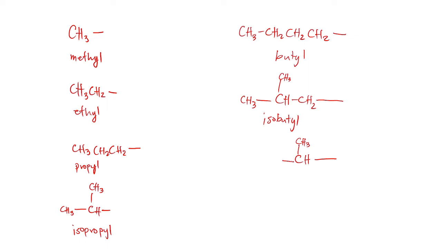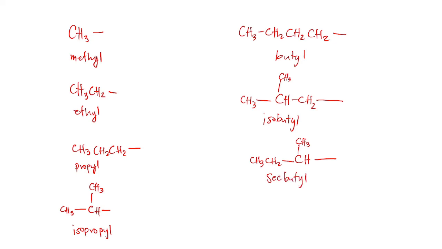And we have here our CH3, CH2, which is an ethyl group attached to our carbon here. As you can see here, we still have four carbons, which means it is butyl, and it is called sec-butyl.